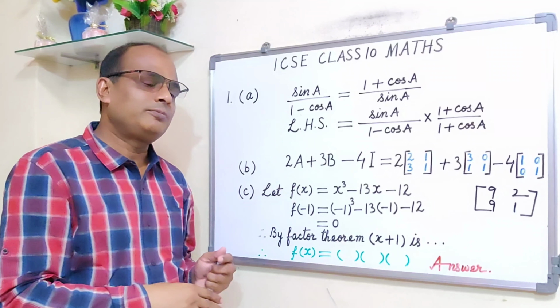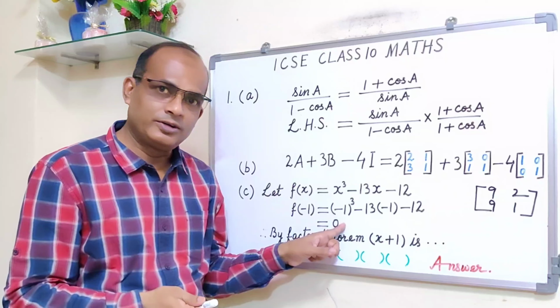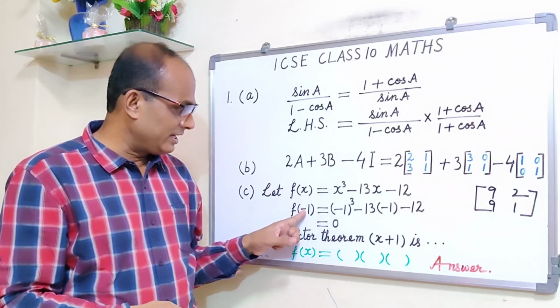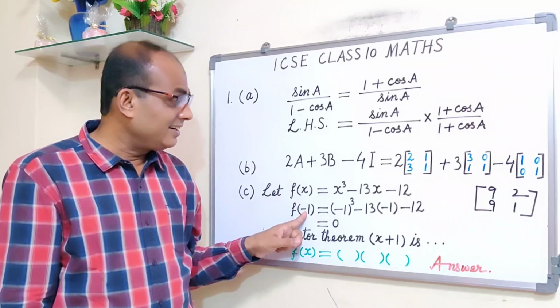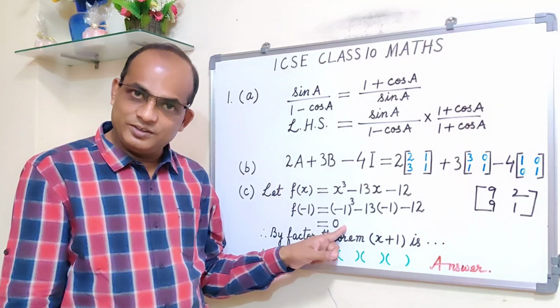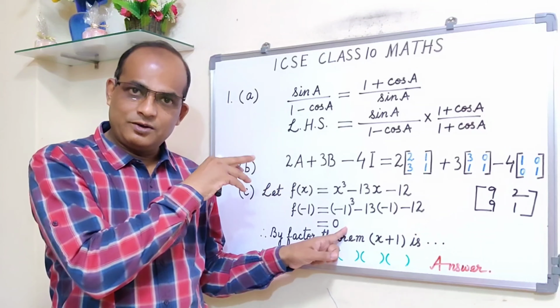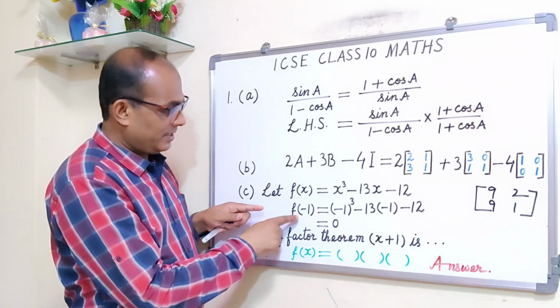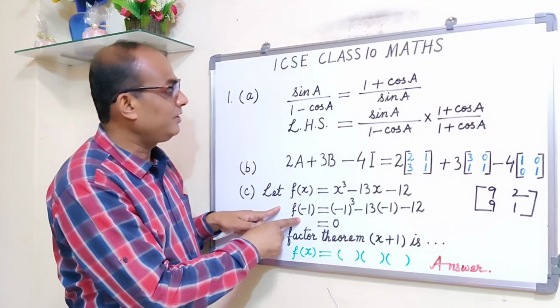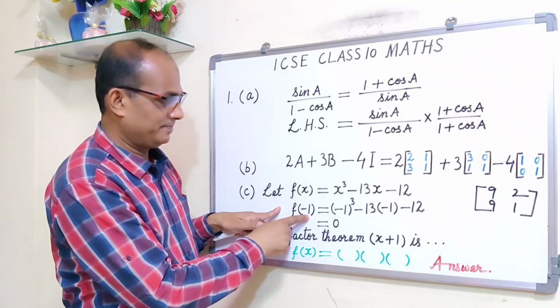So try with plus 1, minus 1; you have to get 0. You substitute 1, minus 1, plus 2, minus 2, plus 3, minus 3, like that, and see if you are getting 0 or not. If you are getting 0, that means you are getting that one factor. In this particular case, I have substituted x is equal to minus 1.